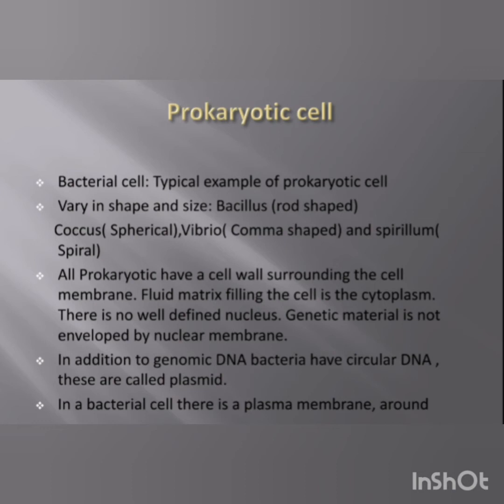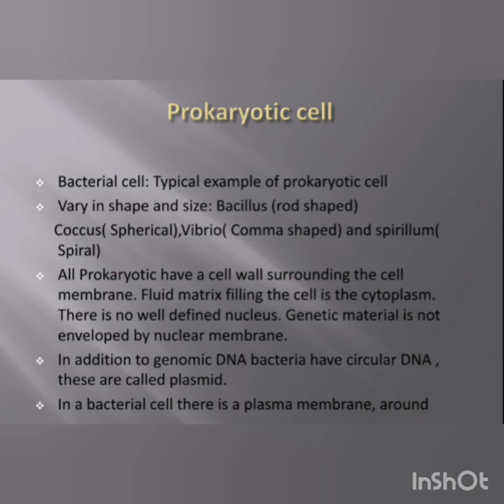So bacteria we see with a number of shapes and sizes, like bacillus shape, which is a rod shaped, coccus bacteria, that is spherical in shape, vibrio bacteria, that is comma shaped, and spirillum, which is a spiral structure. So if we see the different types of bacteria, we can observe their different shapes and sizes.